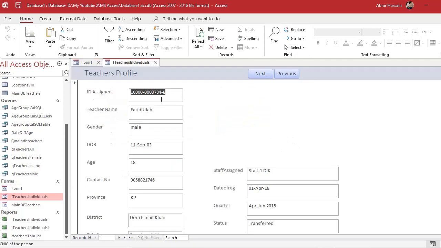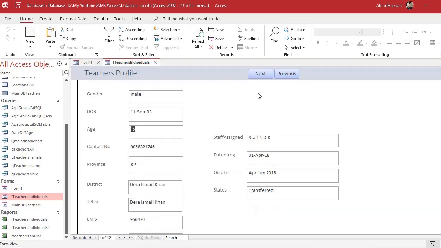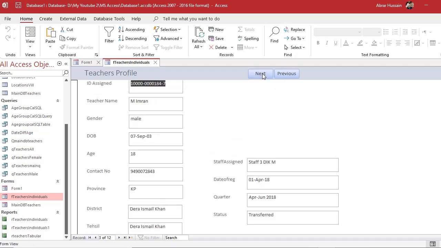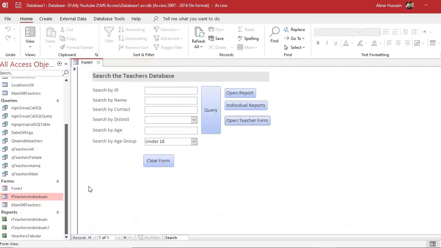So here, for example, if I apply this filter and click on this teacher form, you will see only those teachers' details whose age is 18. Now let's click next. All of those are filtered, whose age is 18. So how did I develop this teacher individual form? Similar to how I developed the teacher individual report.